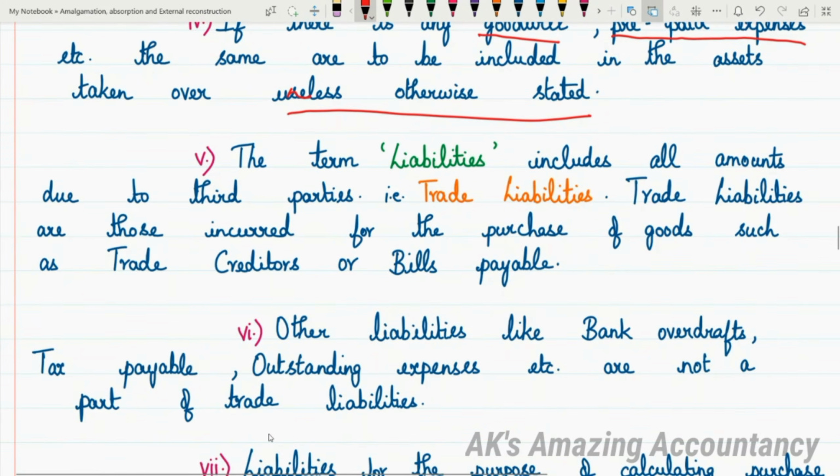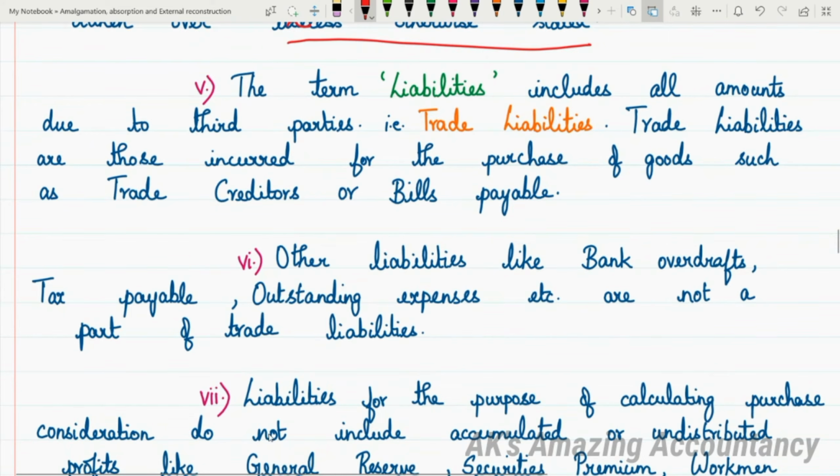Now let us see what is point 5. The term liabilities includes all amounts due to third parties, that is, trade liabilities. What is the formula I gave you for calculating net assets? Agreed value of assets taken over minus agreed value of liabilities taken over, isn't it? Till now, I was telling you what items are to be considered while taking into account the assets. And now let us see what items are to be considered while taking into account the liabilities.